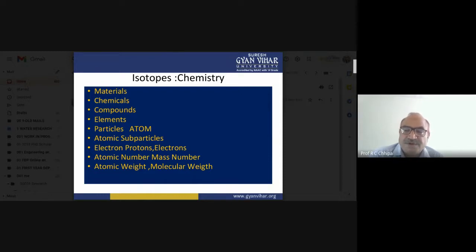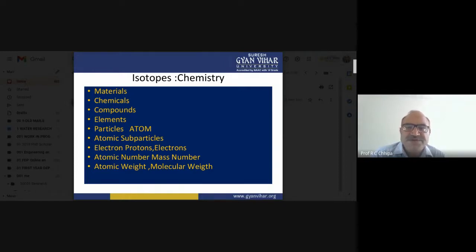The electron is present surrounding the nucleus, and the role of the electron is related to chemical bonding. So we have the electron, proton, neutron, and the atomic number: the number of protons is equal to the number of electrons, and that is called the atomic number. The electronic configuration also varies in different elements, and they are arranged in the modern periodic table. Now, the atomic weight and molecular weight.